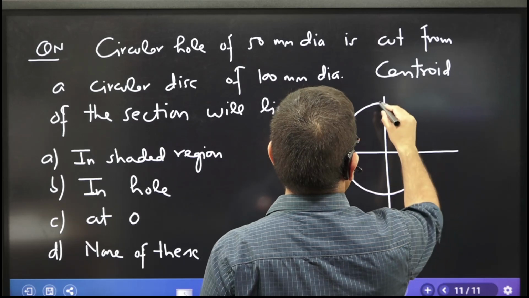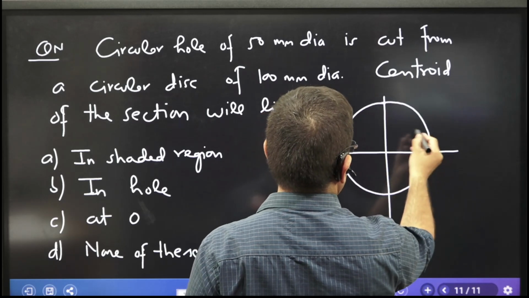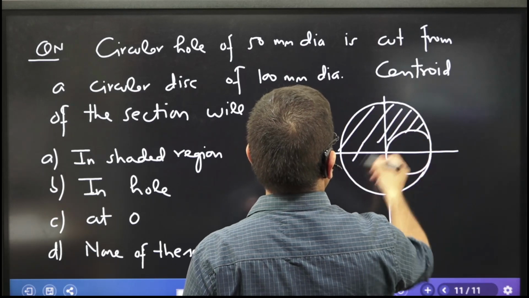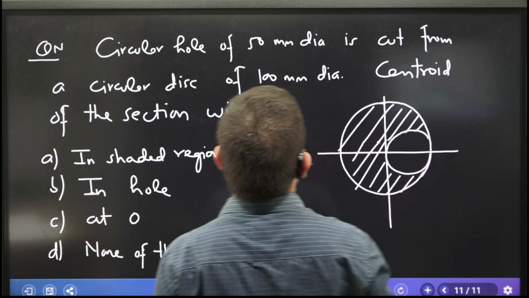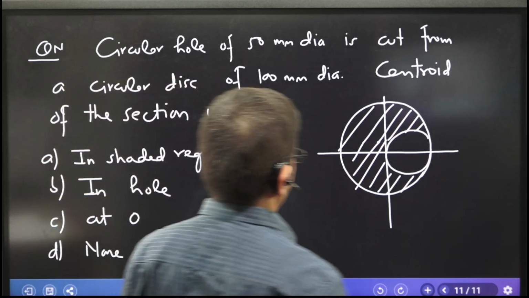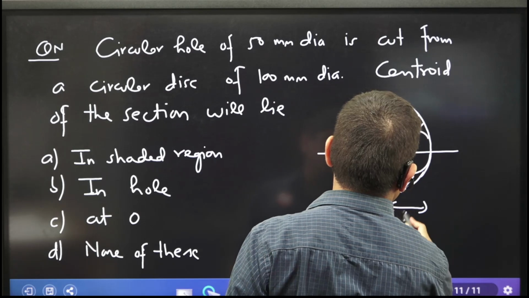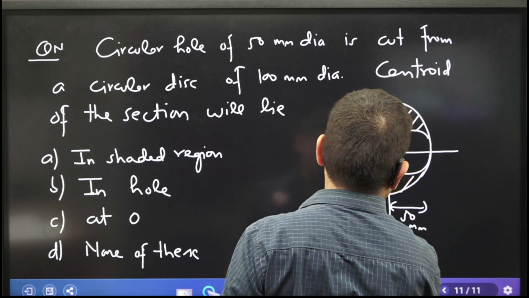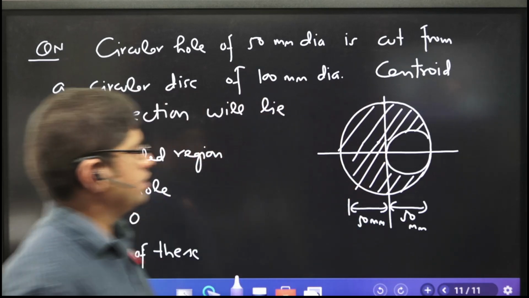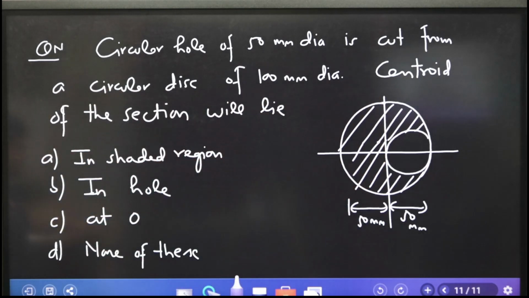Now there's a circular hole of 50 millimeter dia cut from a 100 millimeter disc. So this radius is 50 millimeter and this is also 50 millimeter. Tell me, where do you think will be the center of this entire geometry?